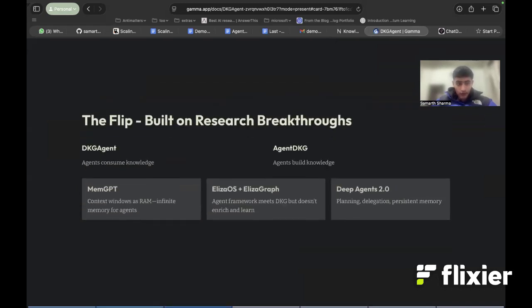So we decided to flip the name. Not DKG agent, agent DKG. Not agents using DKG, agents building the DKG. This isn't just a naming trick. We built on three research breakthroughs.